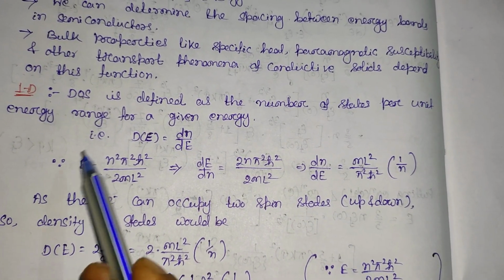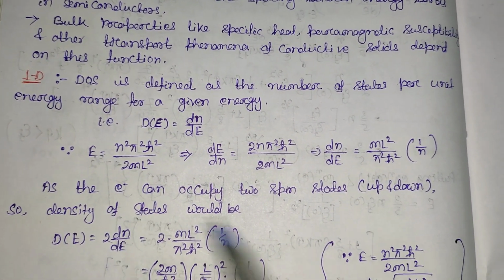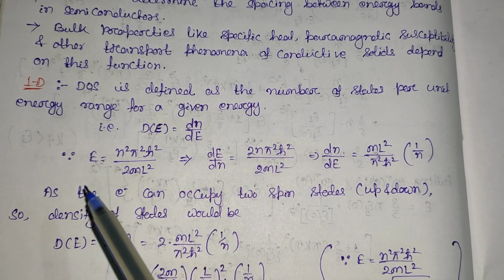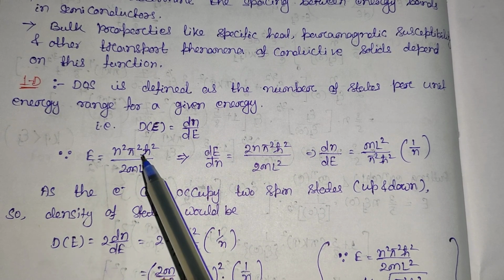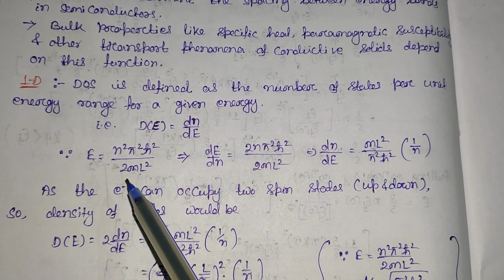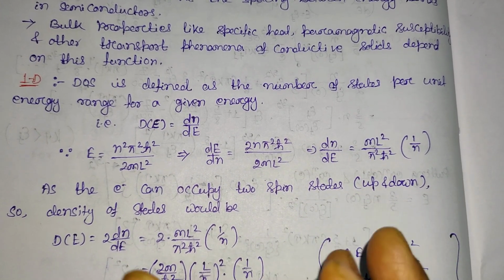This energy expression, if you remember from quantum physics where you have already covered the particle in a one dimensional box, the value of energy will be equal to n square pi square h cut square divided by 2 m L square. So this L represents the length of the box.